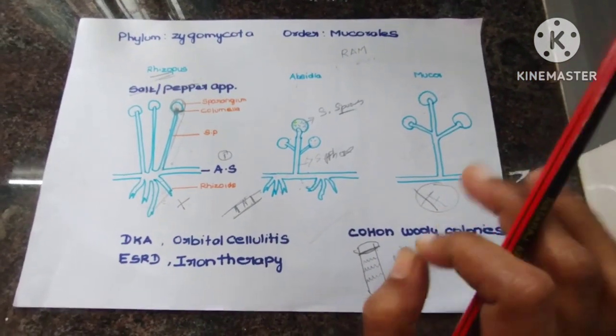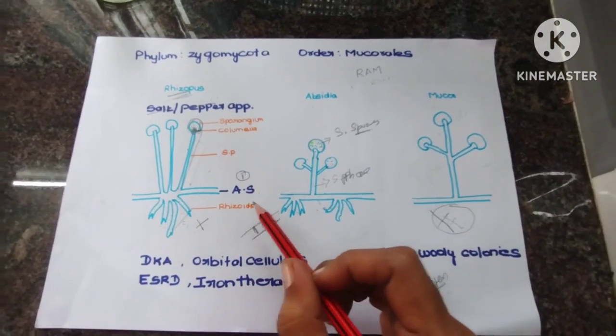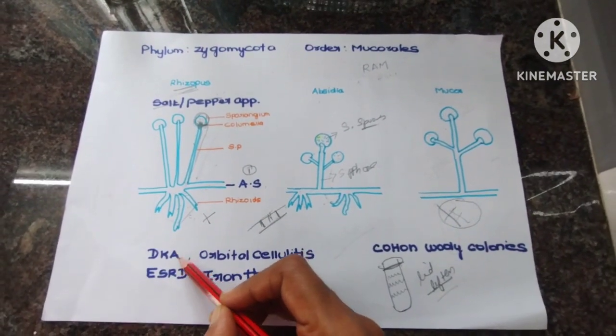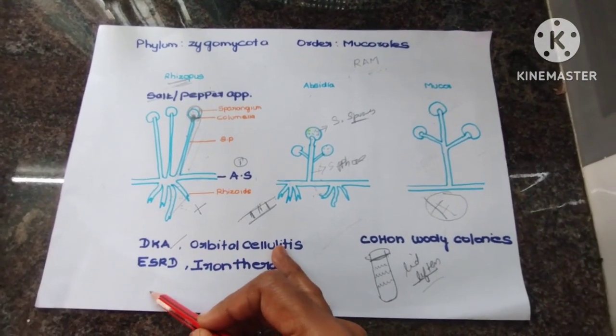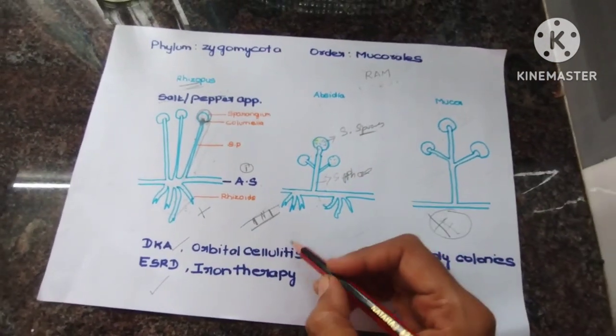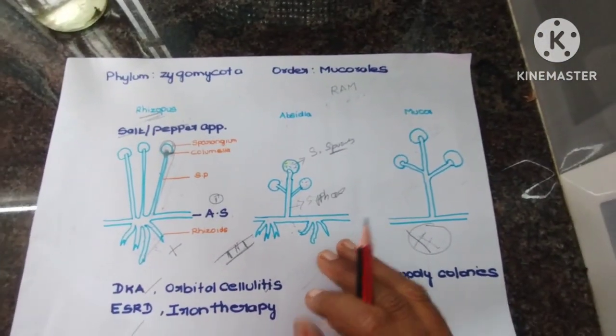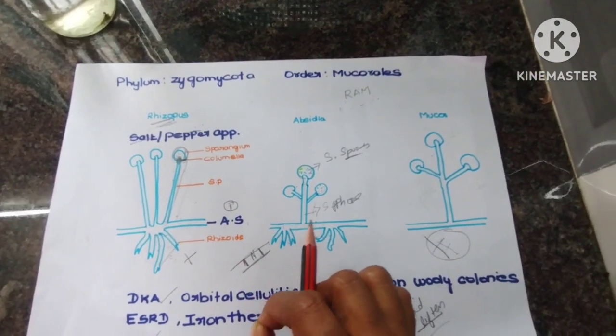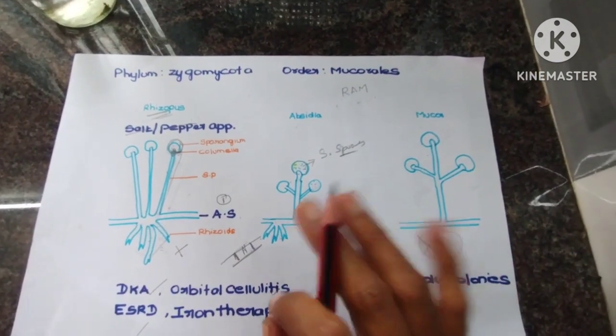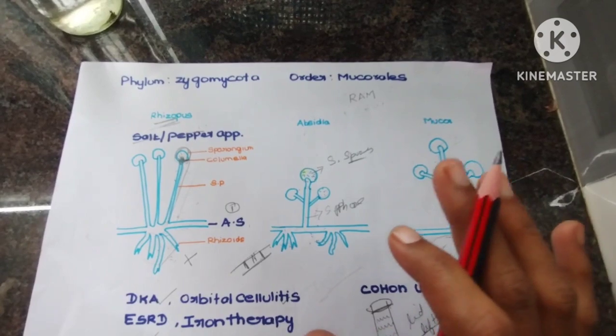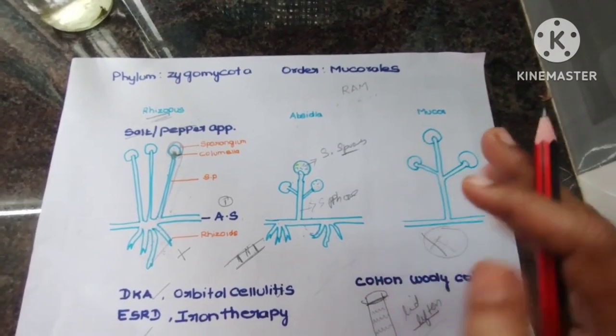Some clinical features help us make out whether it belongs to zygomycosis or mucormycosis. What are the specific clinical features? The history will have the patient with DKA, end-stage renal disease, or some history of orbital cellulitis, or the patient is on prolonged iron therapy. If you come across these lines, you can make a clue that it belongs to mucormycosis.